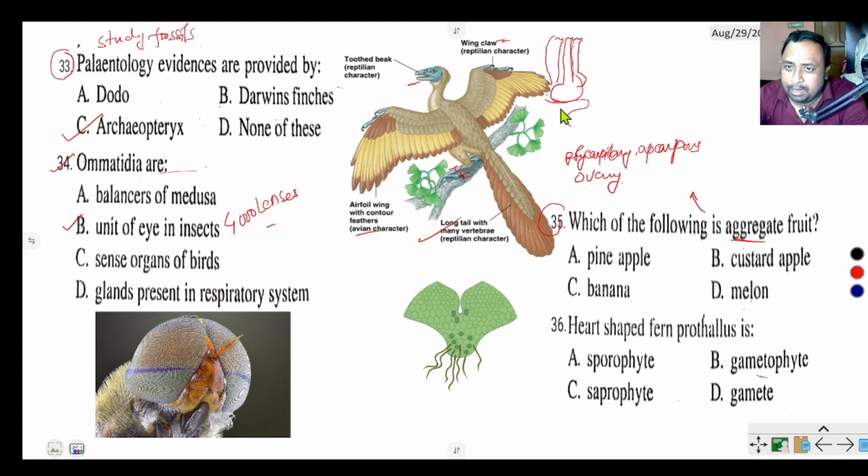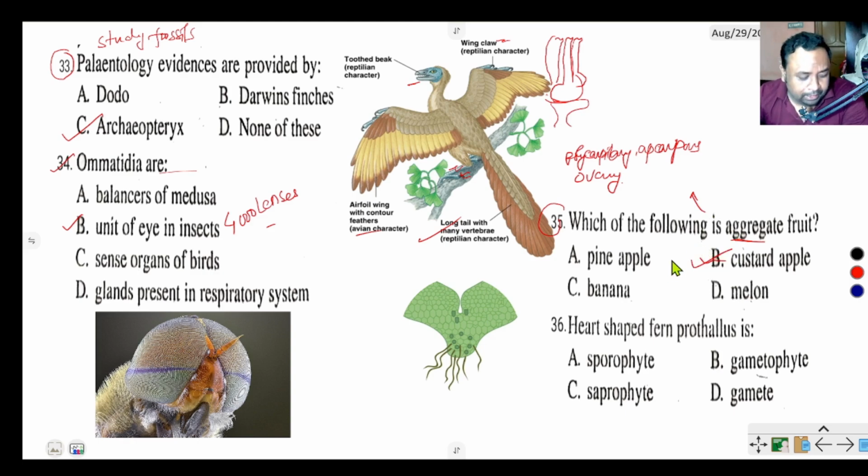The fruit developed from a polycarpellary apocarpous ovary is called an aggregate fruit. An example is custard apple, which is the right option.